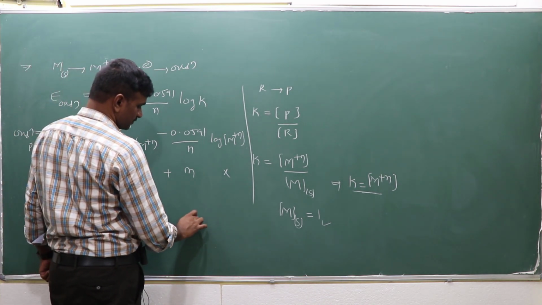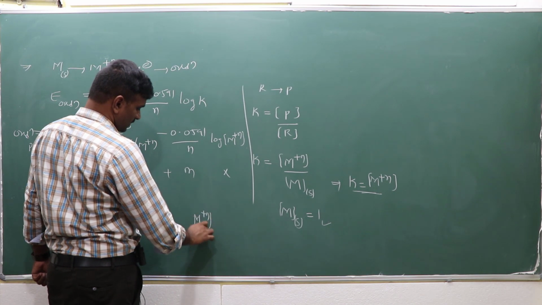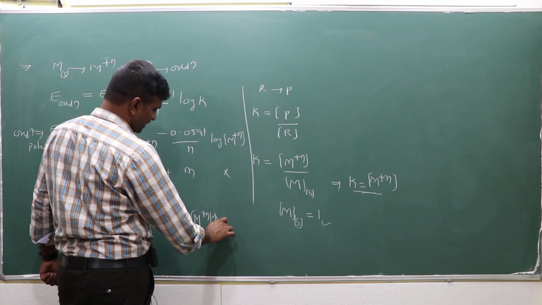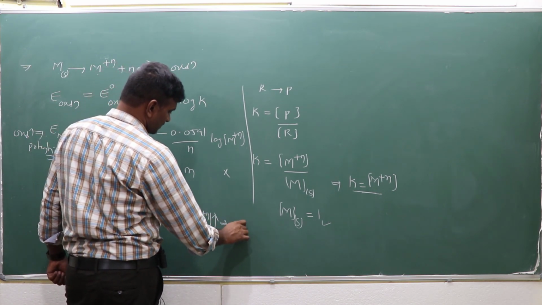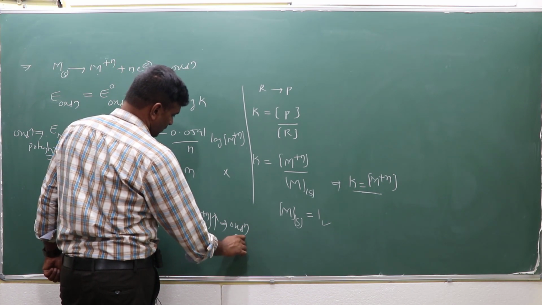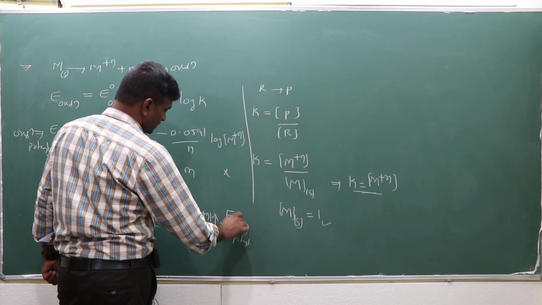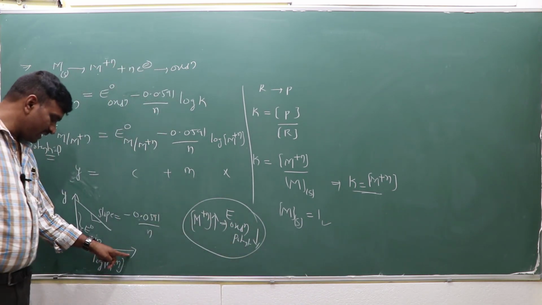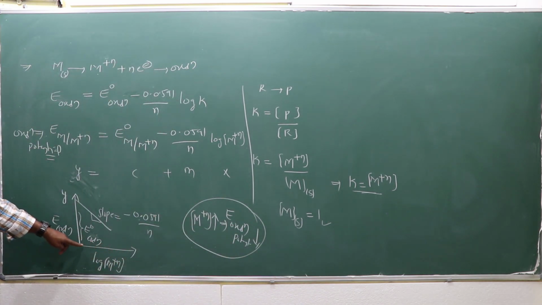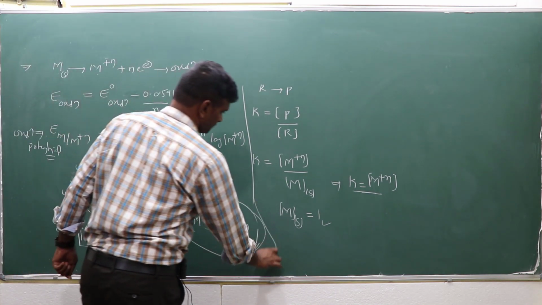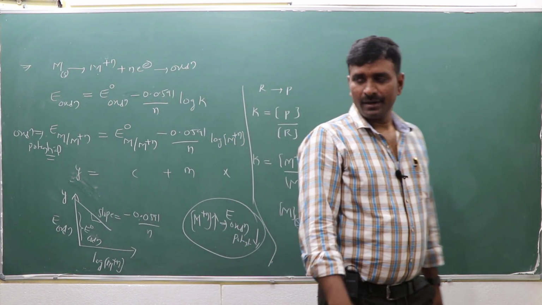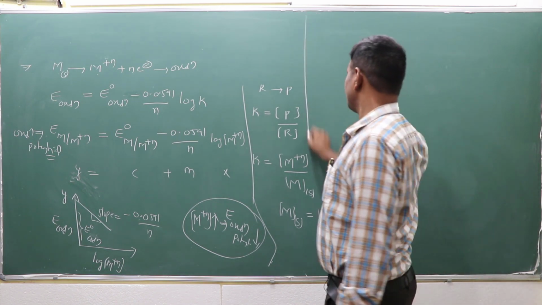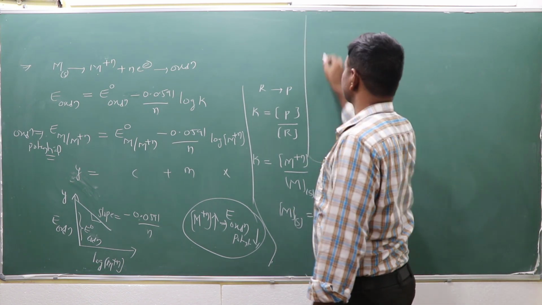So the concentration of M^n+ increases, oxidation potential is which one? Decreases. Or if the concentration decreases, the oxidation potential increases. Right? Next, similar for the reduction reaction case.